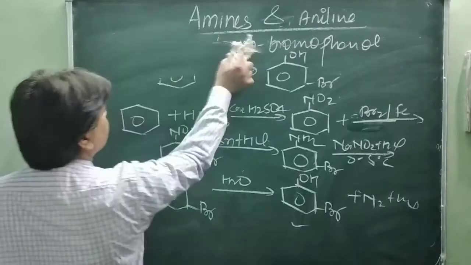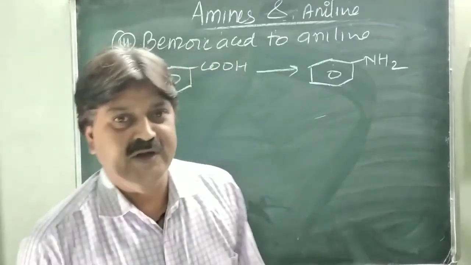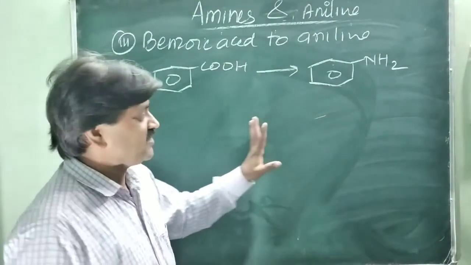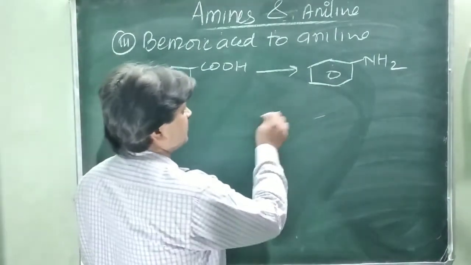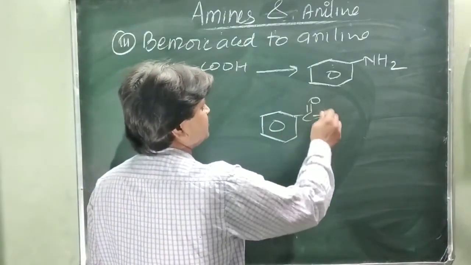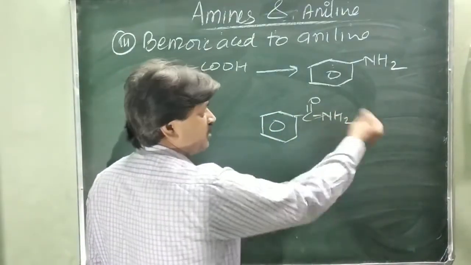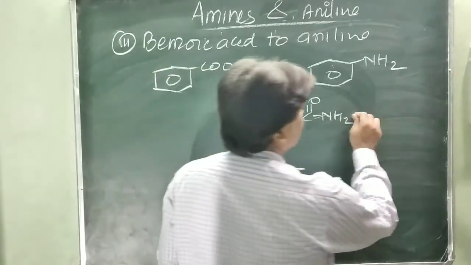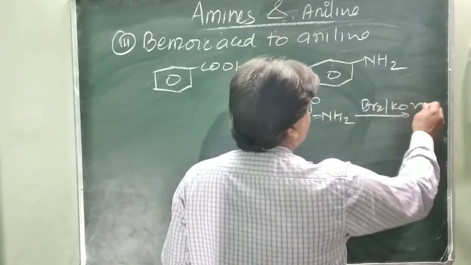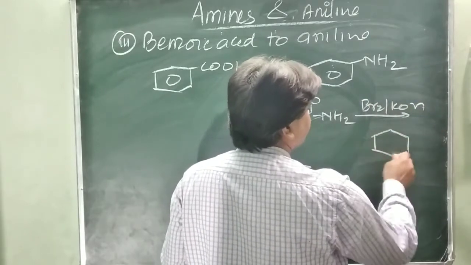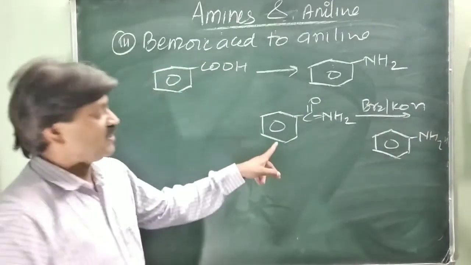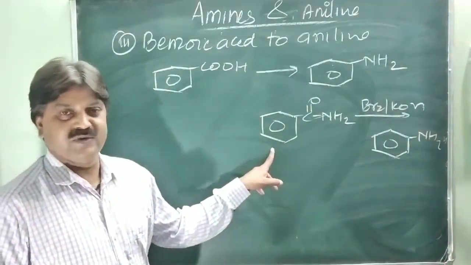Third one, benzoic acid to aniline. How do you convert benzoic acid into aniline? In very simple terms, if you have the benzamide, CONH2, then after the Hofmann bromamide reaction, with bromine and KOH, you will convert it into the amine. So it is necessary to convert benzoic acid into benzamide. How do you convert it into benzamide?